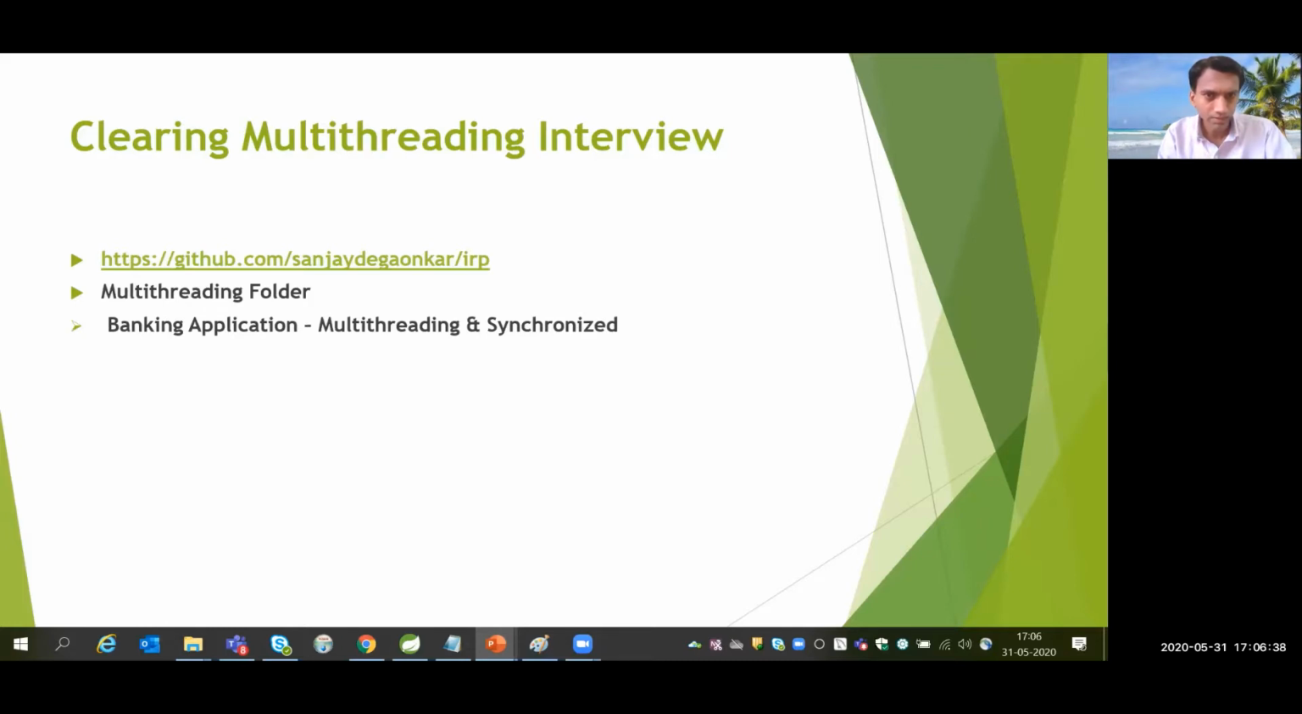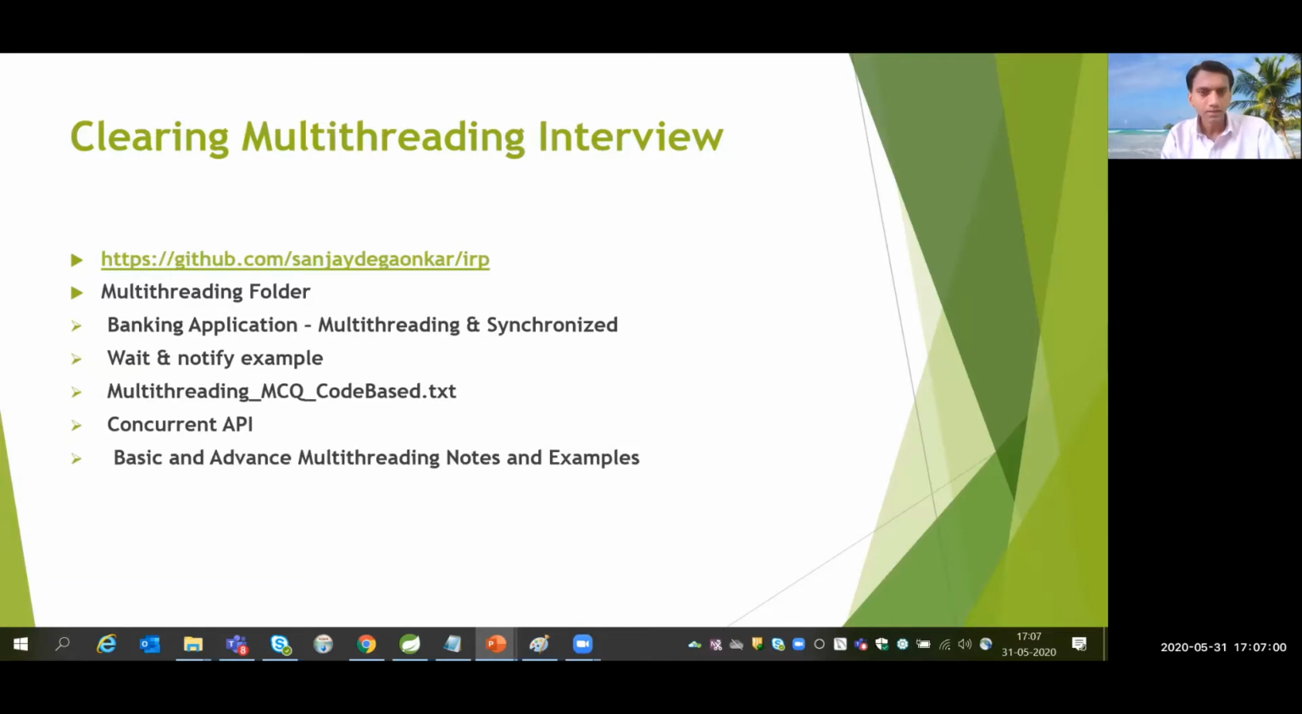First, a banking application using multi-threading and the synchronized keyword, especially. Then a wait and notify example. Then a code-based multi-threading MCQ, with only 15 questions. Then one of the most important topics, the concurrent API. Whatever the notes and examples, all these things are there in the basic and advanced multi-threading notes, which is a text file. Then one small file, various modifiers in Java. And obviously this current YouTube video session.